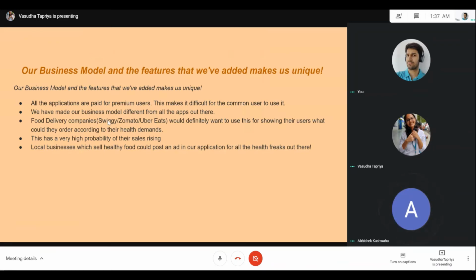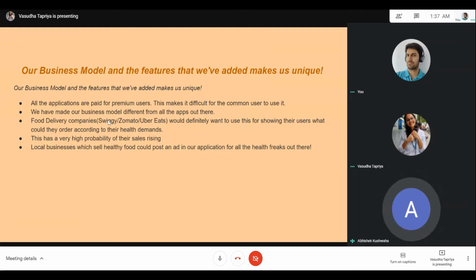This has a very high probability of raising sales, especially in COVID times, where people are much more concerned about health and food, and restaurants are facing issues with their sales. A choice like this would definitely lead to sales outgrowth, and even local businesses which sell healthy food can benefit a lot from our application.